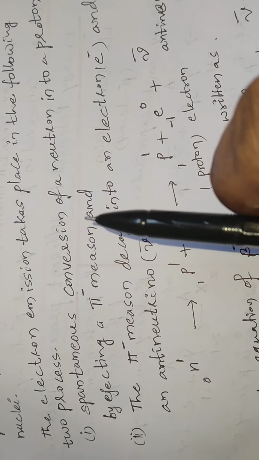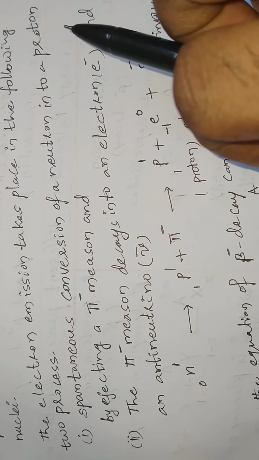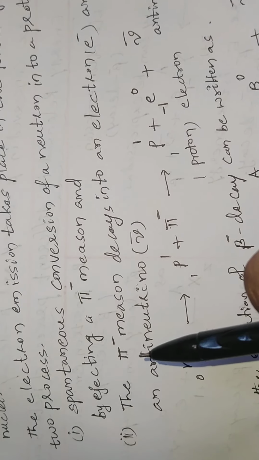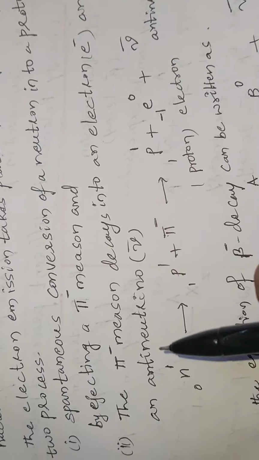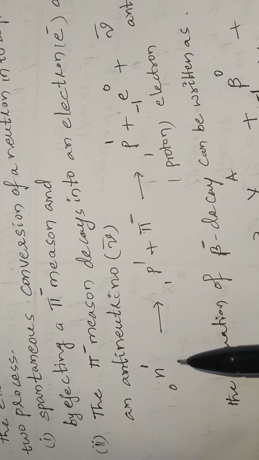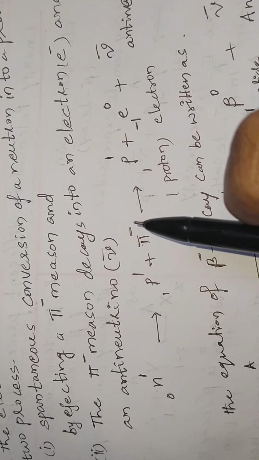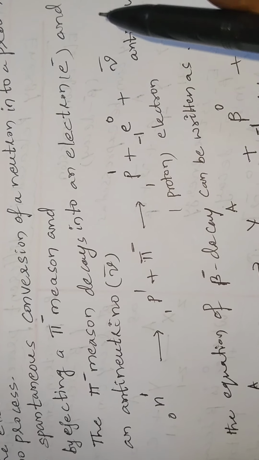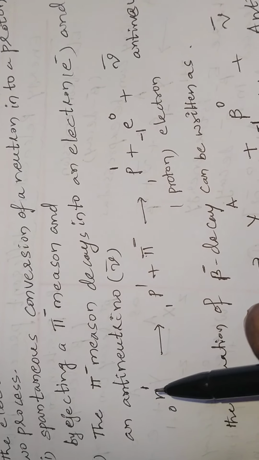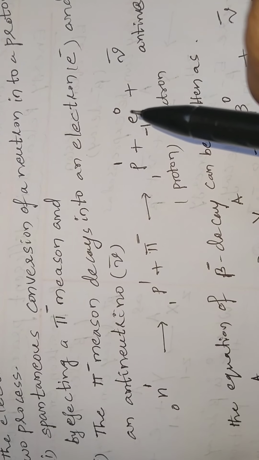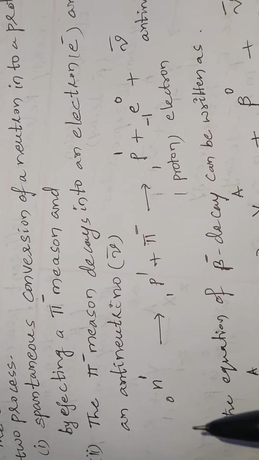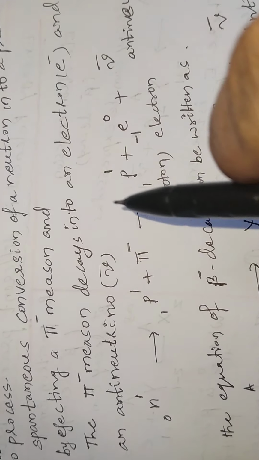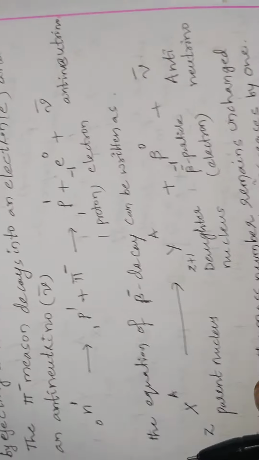First, spontaneous conversion of a neutron into a proton by ejecting a pi minus meson, and the pi minus meson decays into an electron and an anti-neutrino. Here the neutron is converted into a proton plus a pi minus meson, and the pi minus meson decays into an electron and an anti-neutrino. So the whole equation can be written as neutron converted into proton plus electron plus anti-neutrino. When a neutron is converted into a proton, these three are emitted from the radioactive nuclei.